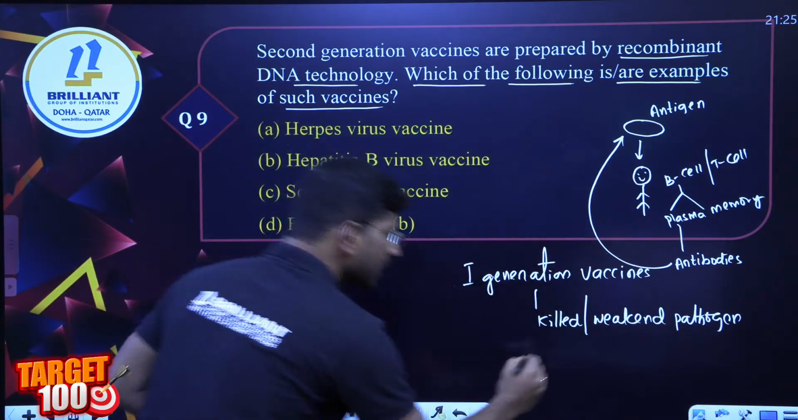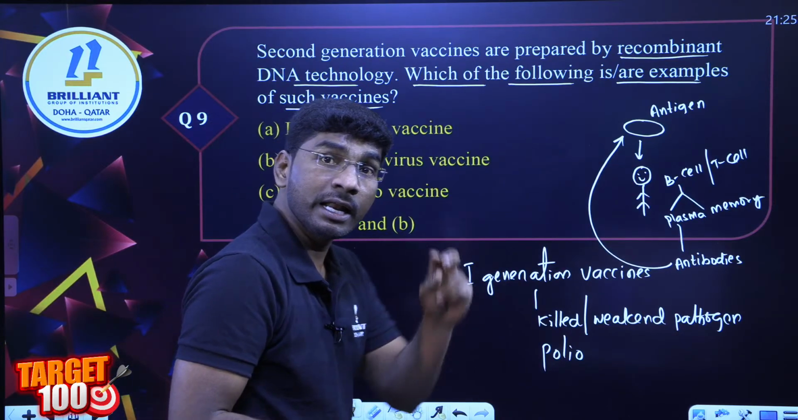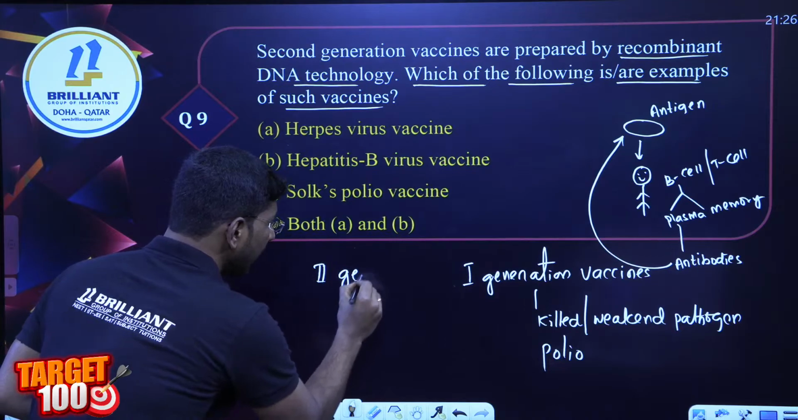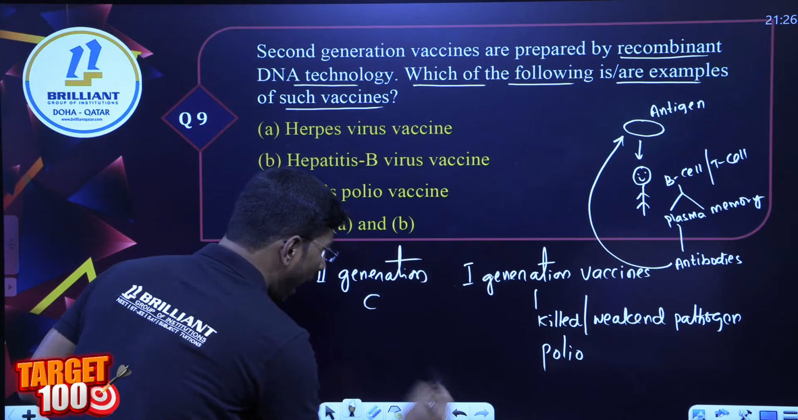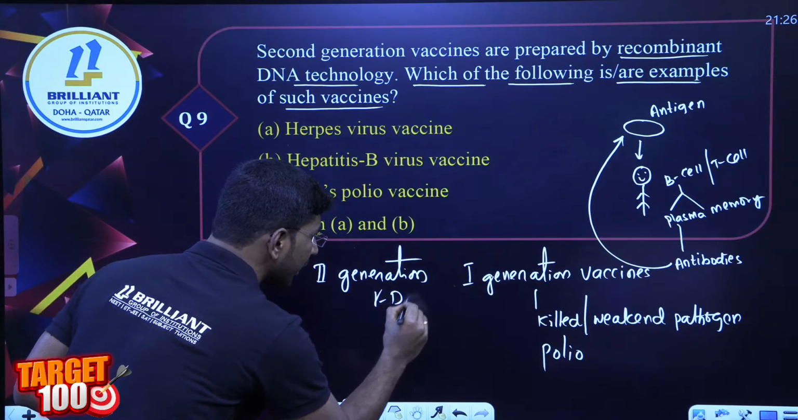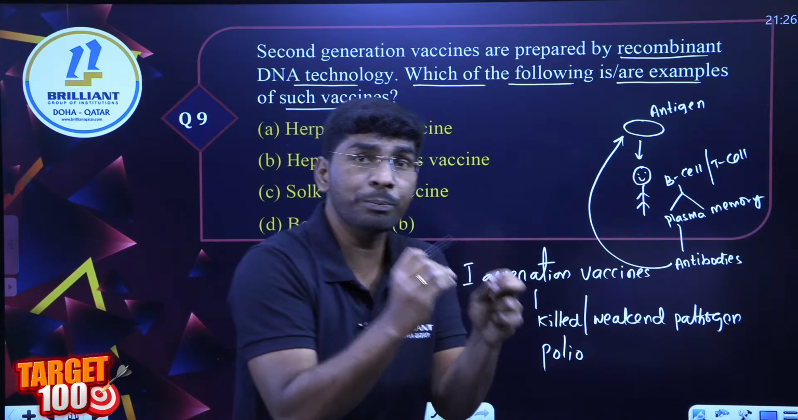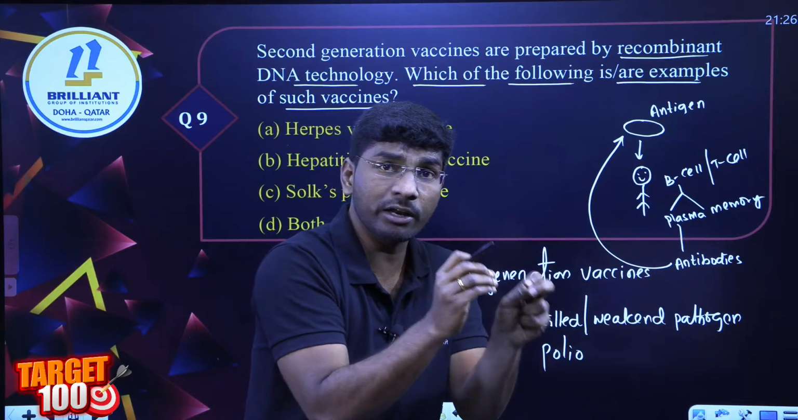Done. Example, polio vaccine, oral polio vaccine. Number 2, second generation. Everyone focus on the board. Second generation vaccination by rDNA technology. Read the question carefully. rDNA technology means we have to prepare the particular antigen protein part of the particular organism.